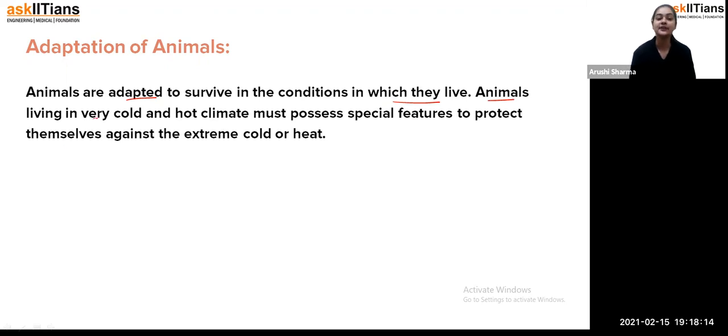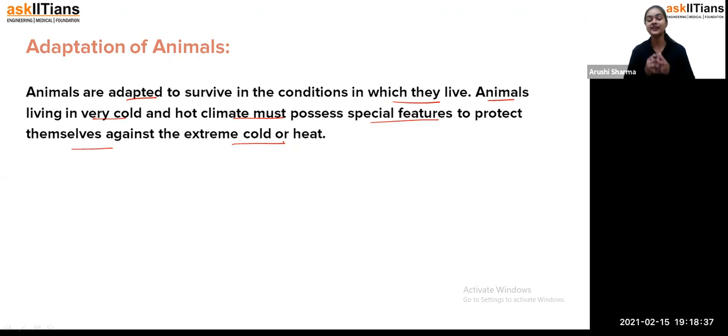Animals living in very cold and hot climates must possess special features to protect themselves against the extreme cold or heat. As I have told you, in very cold places where there is snowfall, the animals present there have some kind of woolen skin so that they will not be affected by the cold.